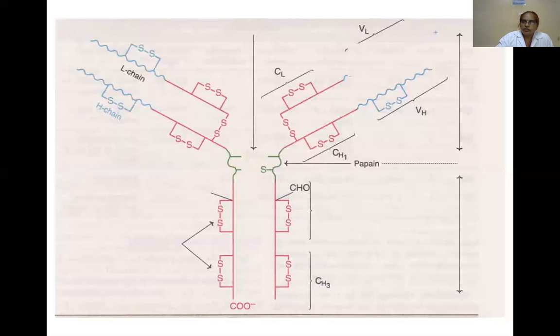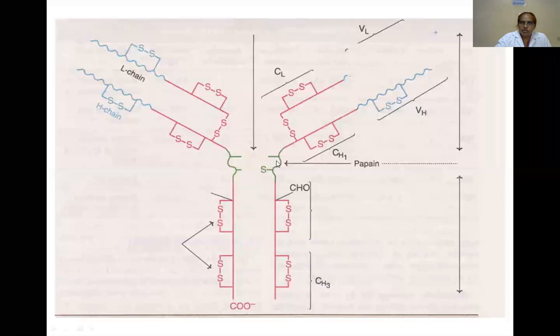See the structure of the immunoglobulins. The immunoglobulin structure is a Y shape. So immunoglobulins have a Y-shaped structure, and it consists of two identical units, heavy chains and light chains.